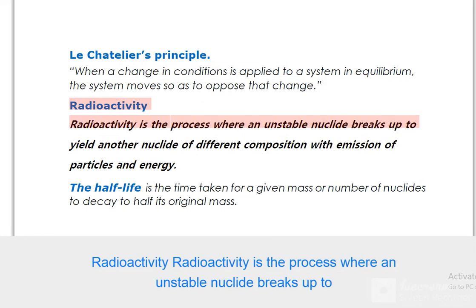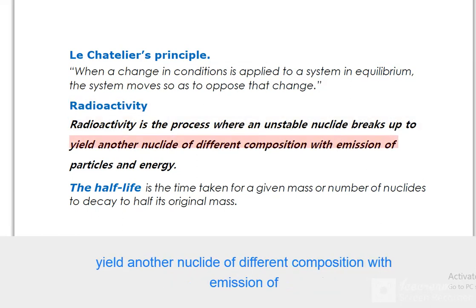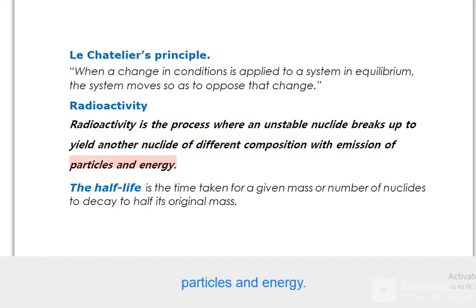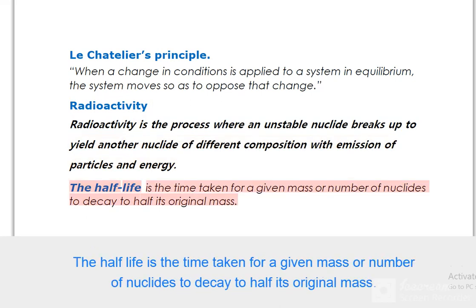Radioactivity is the process where an unstable nuclide breaks up to yield another nuclide of different composition with emission of particles and energy. The half-life is the time taken for a given mass or number of nuclides to decay to half its original mass.